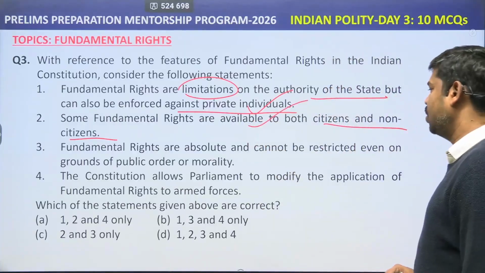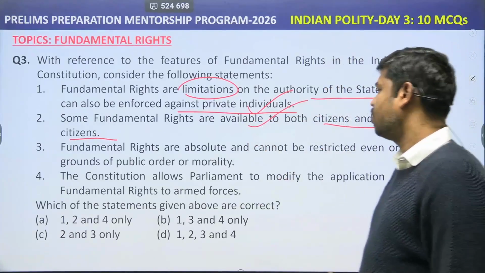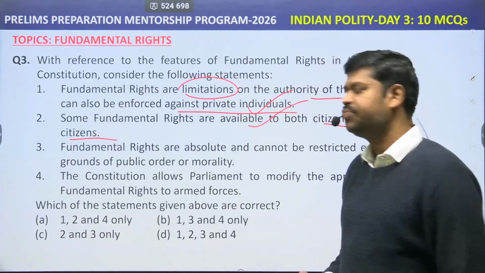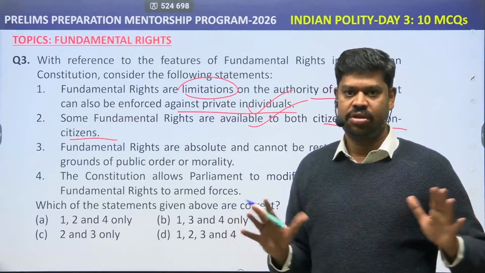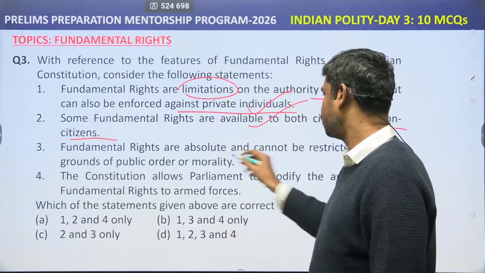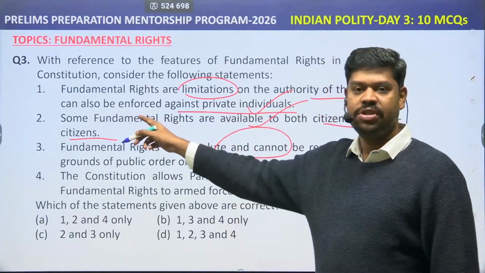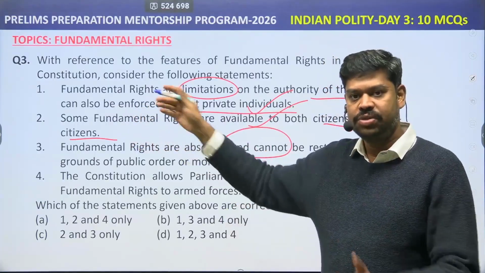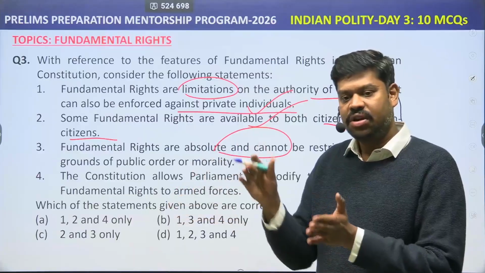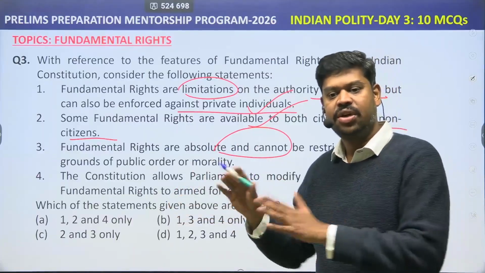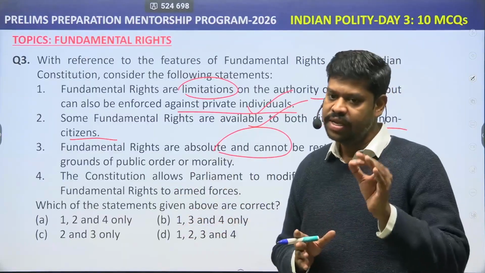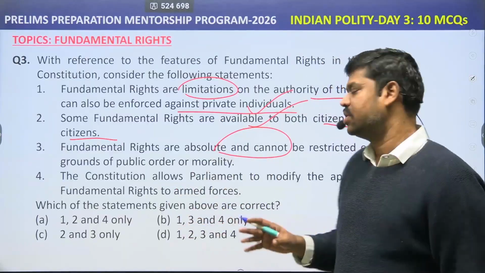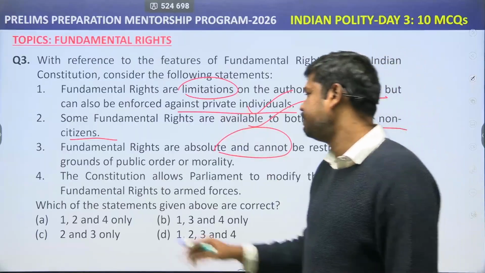Fundamental rights are absolute and cannot be restricted even on the grounds of public order or morality. The concept of fundamental right itself is qualified in nature. The fundamental rights are not absolute in nature. Also, if you know the answer for this particular statement too, you just put it in the comment box. Which are all the fundamental rights which are strictly restricted only to the citizens? While most of the rights are available to the aliens as well, some fundamental rights are strictly only for the citizens. So, what is that fundamental right?